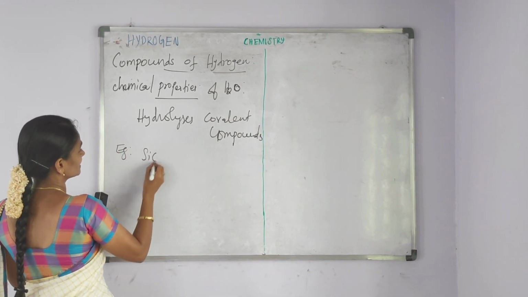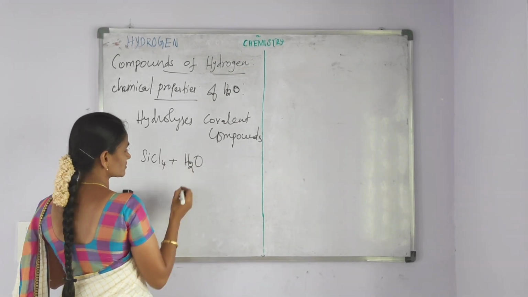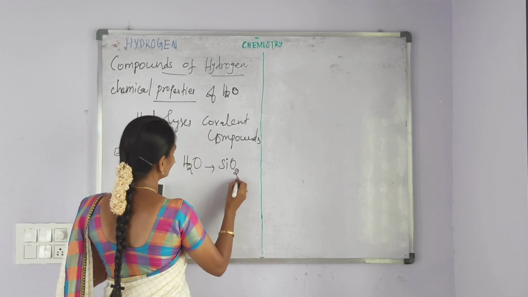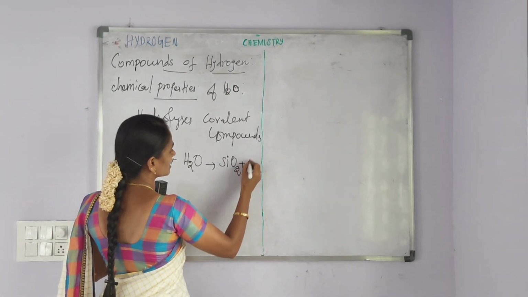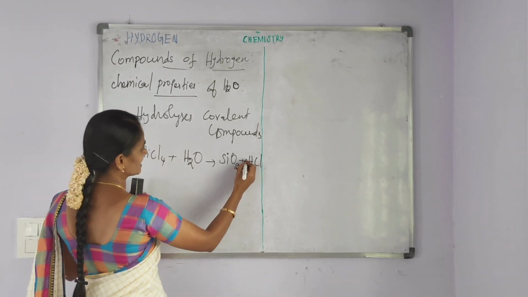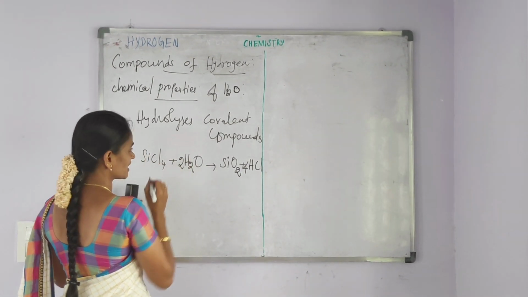Example, silicon tetrachloride undergoes the hydrolysis process. It forms the silicon dioxide along with the formation of hydrogen chloride, balancing the equation. Here 4 and then here 2.